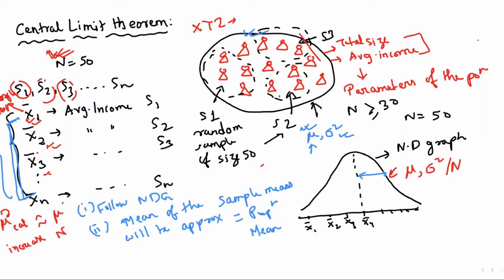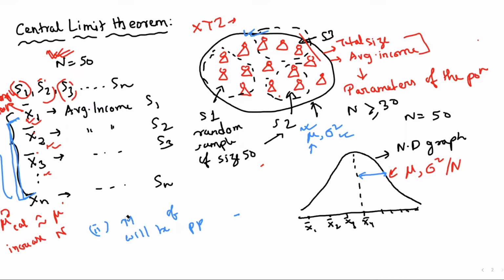So let me write it freshly. Let's say I rub this portion, and I will also explain why it is important. This particular population may not follow a normal distributed curve.